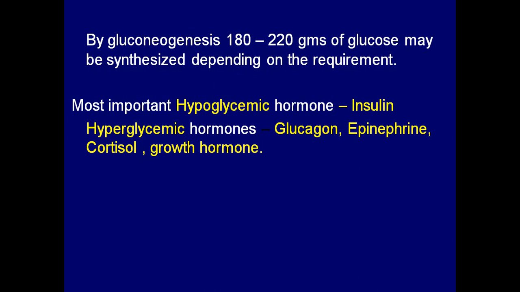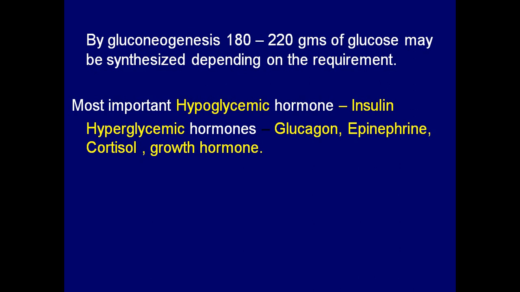To regulate blood glucose in the body, we have 2 types of hormones called hypoglycemic hormone and hyperglycemic hormones. Insulin is called the hypoglycemic hormone. Hyperglycemic hormones are glucagon, epinephrine, cortisol, and growth hormone.